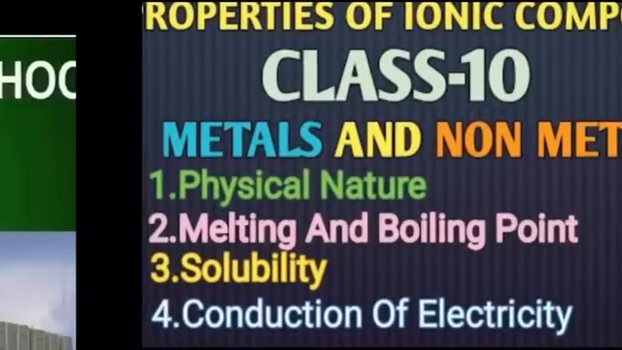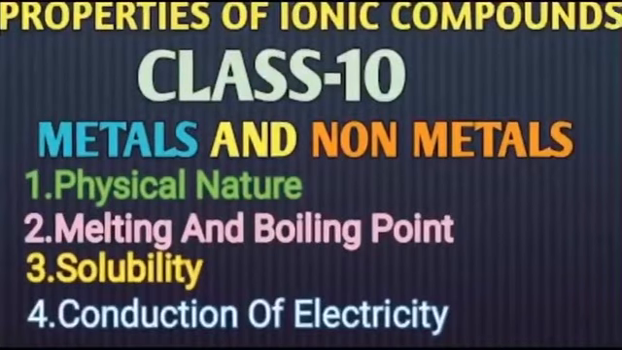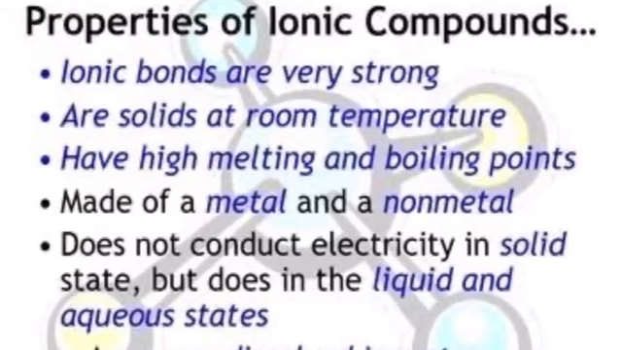Online school. We are doing chapter number 3, metals and non-metals, and today I am going to tell you about the properties of ionic compounds. As we have seen, when metals and non-metals combine together, they form ionic compounds. So in this video lecture, we will see about the physical nature, melting and boiling points, solubility and conduction of electricity in ionic compounds. So here you can see the properties of ionic compounds.